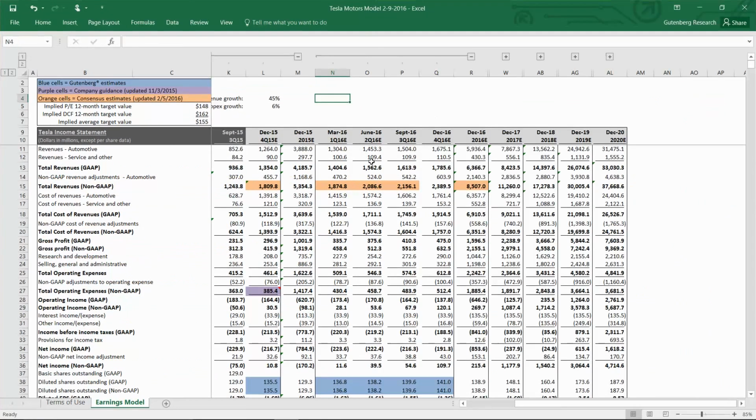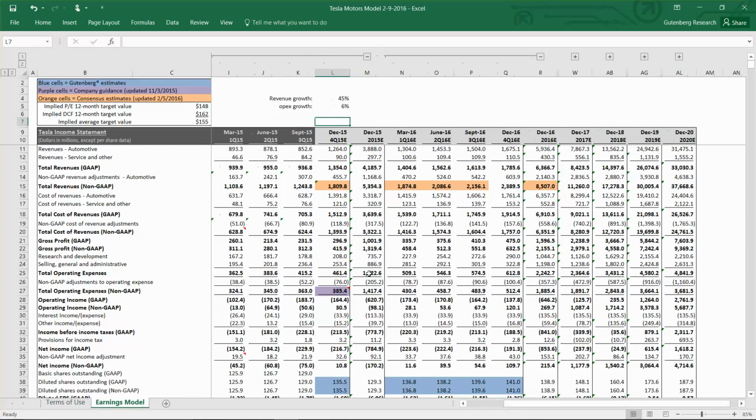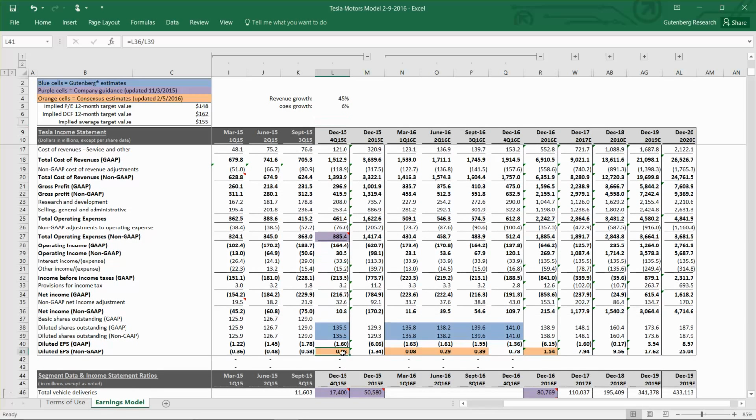Now that we have all of management's guided ranges included in our model, we can take a look and you can see that we were in fact able to get back to the consensus EPS estimate on a non-GAAP basis of 8 cents. There were only a couple of assumptions that we had to make past the operating income line, just for interest income, which is up a little bit because we have the additional interest related to the convertible notes that were issued not long ago.